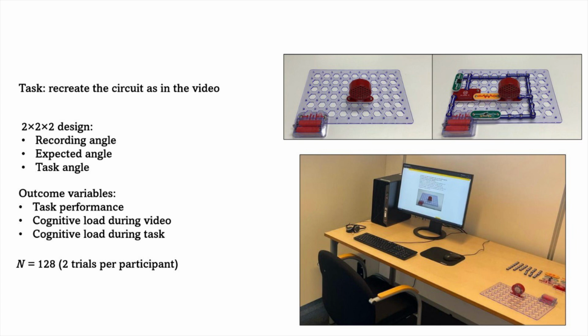First, the video was recorded from either a first-person angle or a third-person recording angle. Second, next to the monitor on which the participant watched the video, the physical circuit was displayed and its orientation resembled either a first-person or third-person angle, and participants were also informed that they would execute the task from this angle. So this factor was called the expected angle. Third, half of the time the circuit was rotated just before participants performed the task to create a task angle independent of the expected angle.